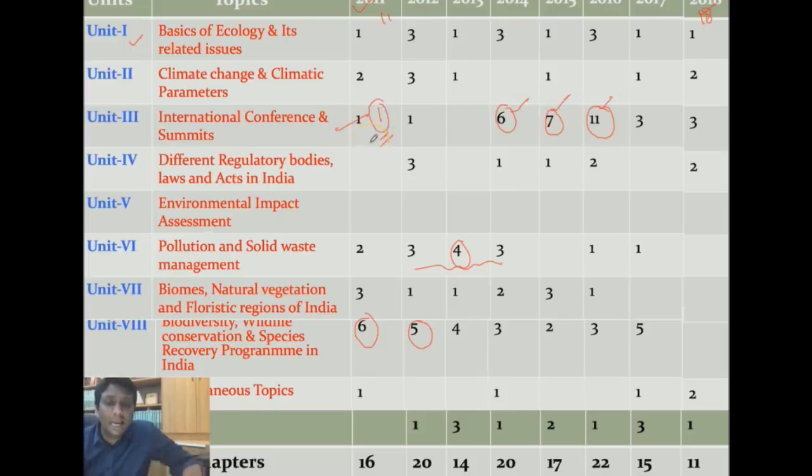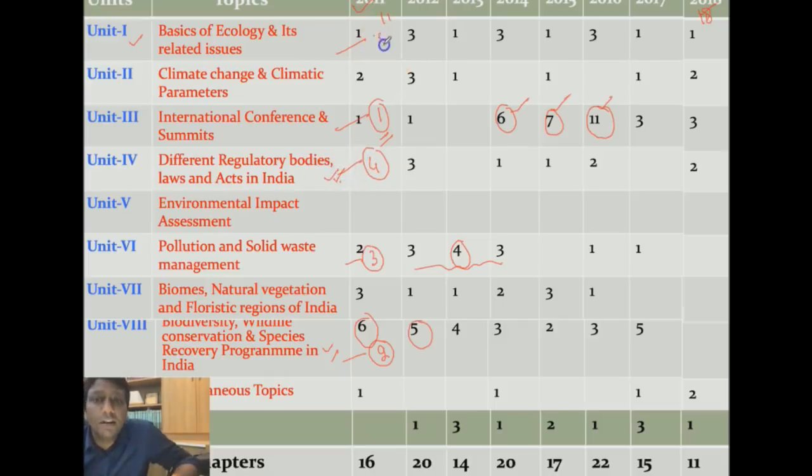See, this is the analysis, the way I just want to inform you, and you should follow it to go through environmental ecology and biodiversity. This is the most important; the first weightage you should give it. The second weightage you should give in your preparation is biodiversity, wildlife conservation, species recovery programs, that is unit 8. I have shown you earlier. The third one, I will tell you, is pollution and solid waste management. Sorry, the fourth I will tell you is the different regulatory bodies of India, like NGT, like the Environmental Protection Act, like the National Ambient Air Quality Standards. So this type of thing is important.